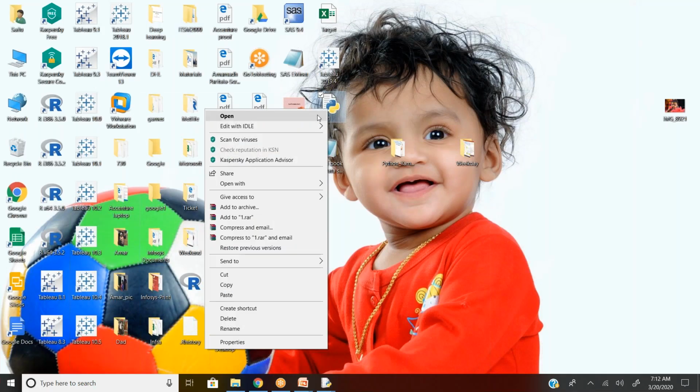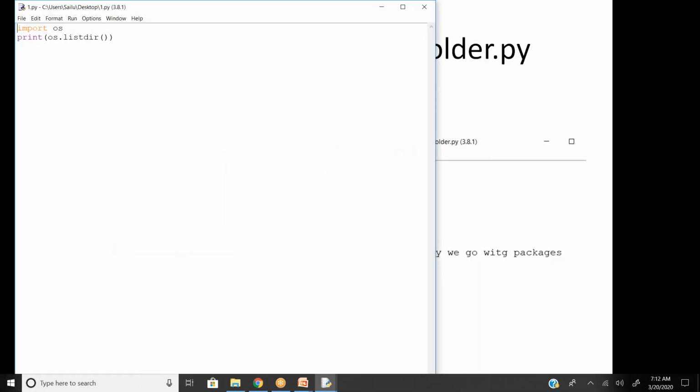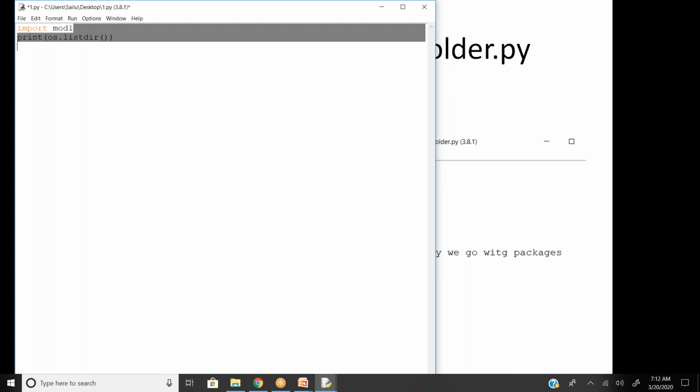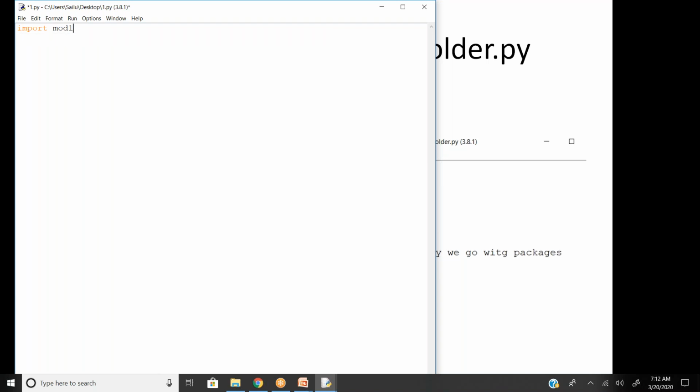I want to import the module mod1, but now the file is in a different directory. So mod1 is in a Yamini folder, and I'm trying to import mod1 into a different file which is on the desktop.